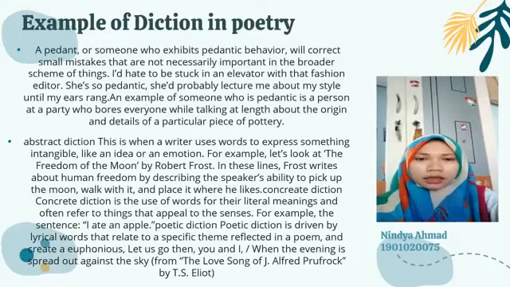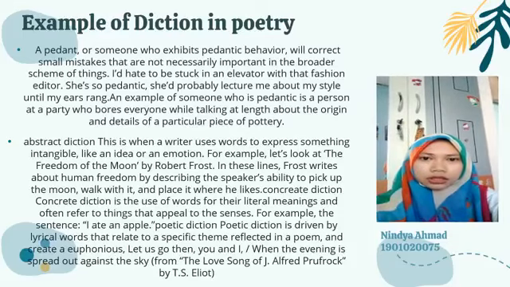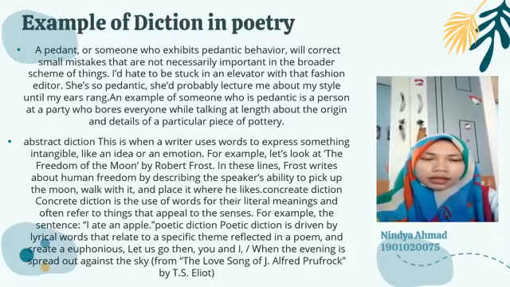For example, let's look at The Freedom of the Moon by Robert Frost. In this poem, Frost writes about human freedom by describing the speaker's ability to pick up the moon, walk with it, and place it where he likes. And the next, concrete diction. Concrete diction is the use of words for their literal meanings and often refers to things that appeal to the senses. For example, the sentence, I ate an apple.